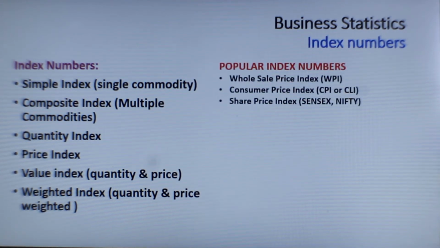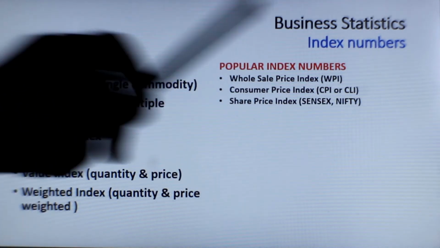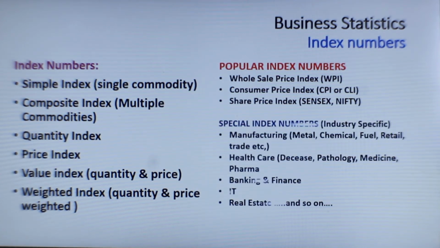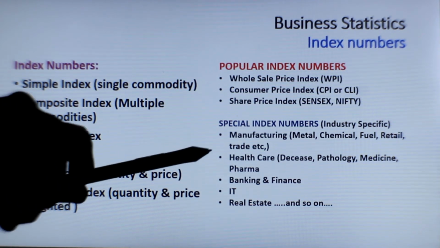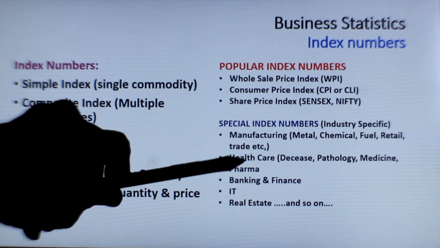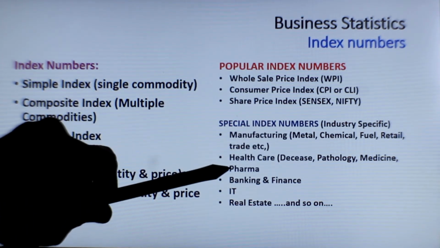Popular index numbers, you all know: wholesale price index, consumer price index, share price index like Sensex, Nifty, etc. Okay. Apart from that, we can have special indices. As I told you already, you can develop your own index for several things: manufacturing parameters, the production rate, the quantity output, the productivity, like that several things can be done.